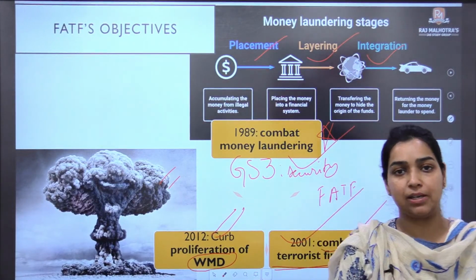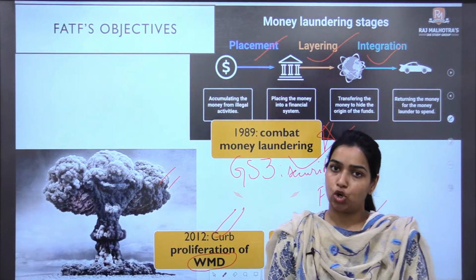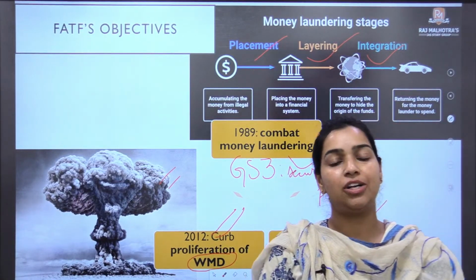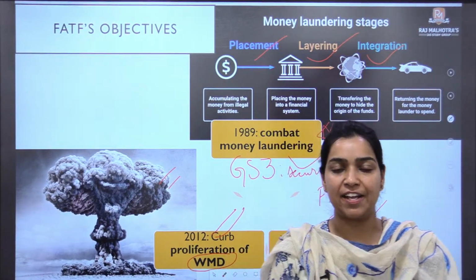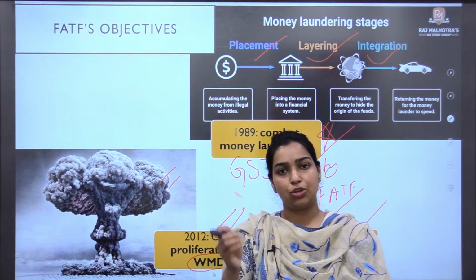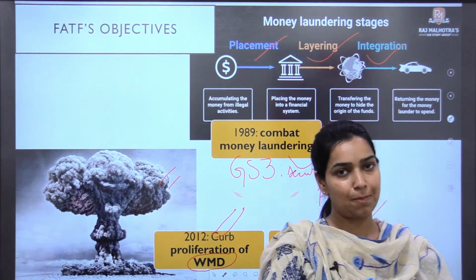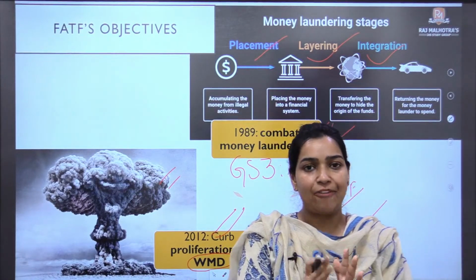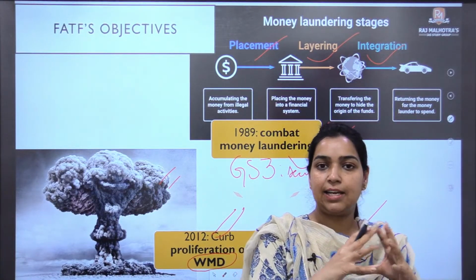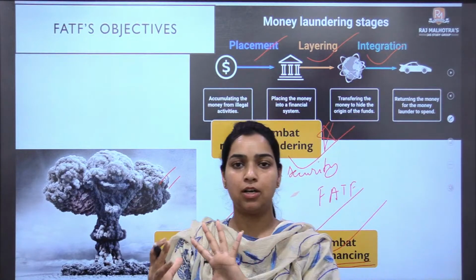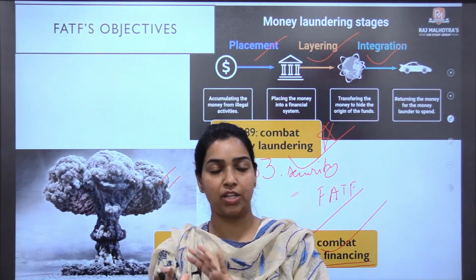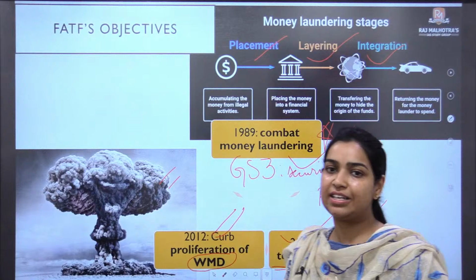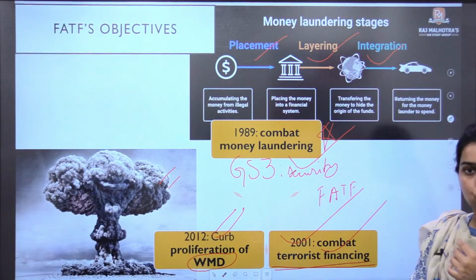But people engage in such activities and they also generate a lot of money out of these activities, right? Now they cannot directly use that money in the financial system because tax authorities will get to the source of the money and the source is illegal, right? So now they have to convert this illegally gotten money into some legal fashion, okay? They have to show that this money has come from a legal source. So that is where money laundering is used, right?